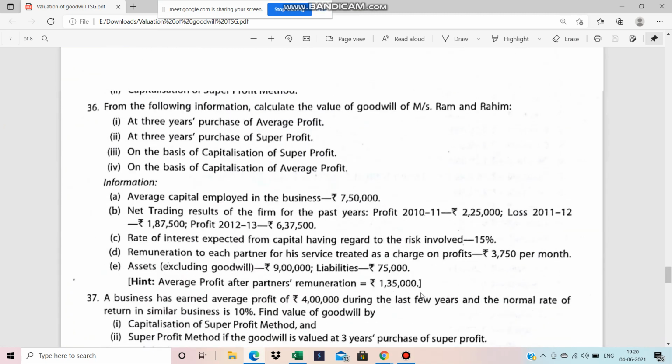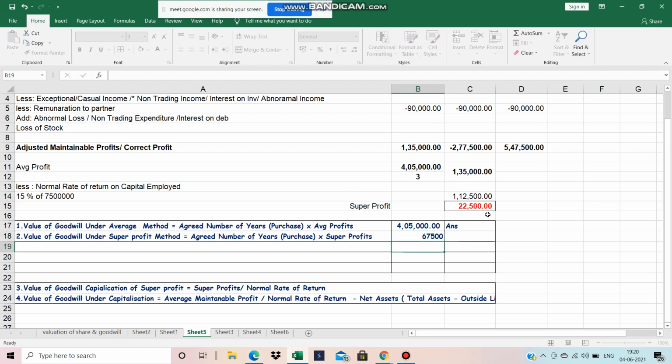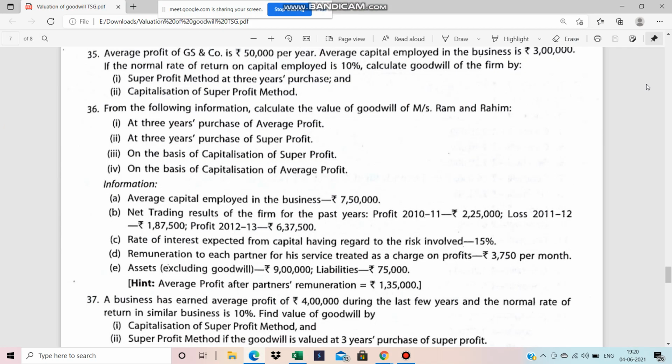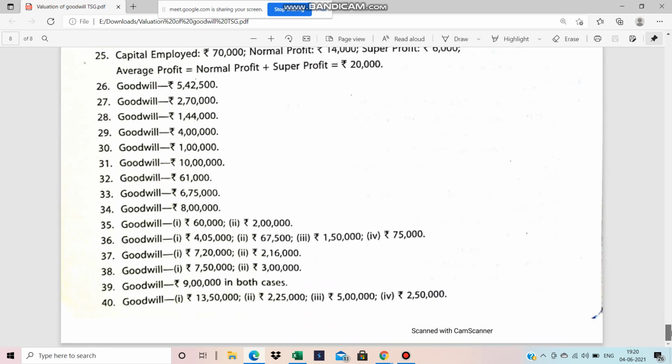In question number 36, it is 3 years' purchase of the super profit. So here also into 3, so 67,500. You can check the answer whether it matches or not. Question number 36, see, 67,500.